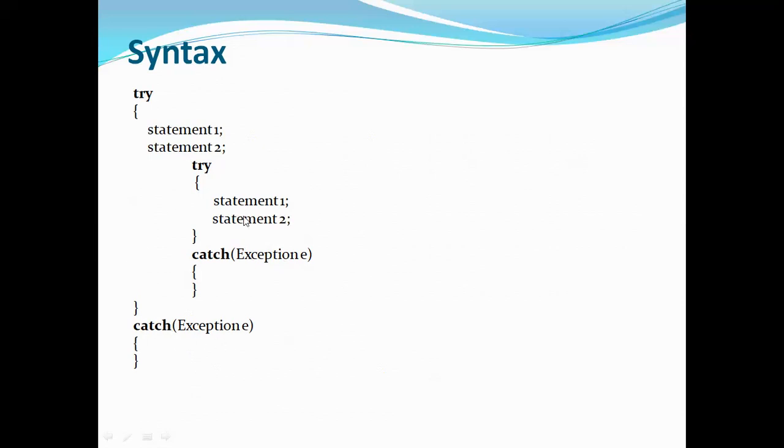And one more difference is, if an exception is raised here and this catch block is not able to handle that exception, that is, the child try block raised an exception which was not handled by the child catch, in that case this exception can be handled by the parent catch block. So a child exception can be handled by the parent catch block here. This is the main advantage of the nested try block.